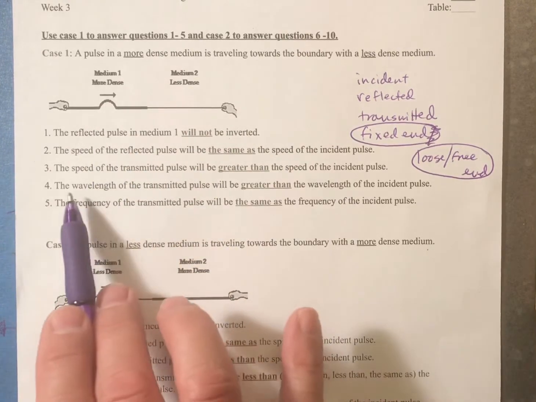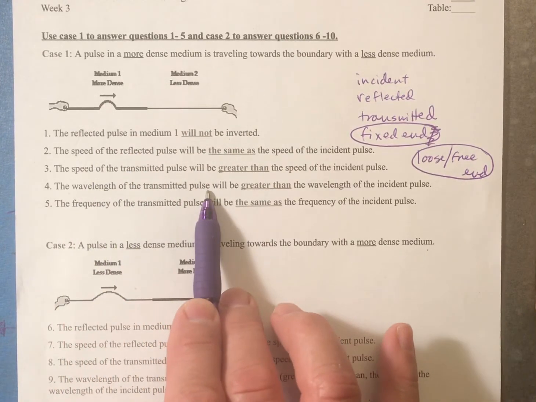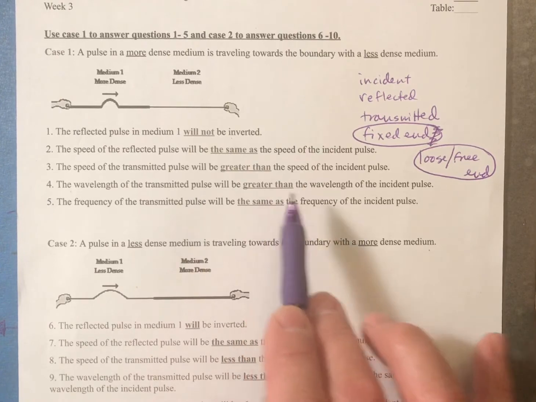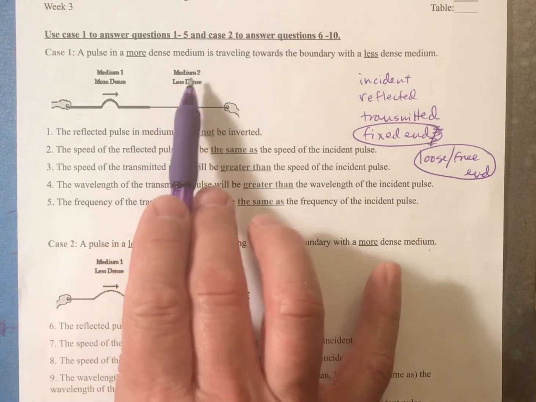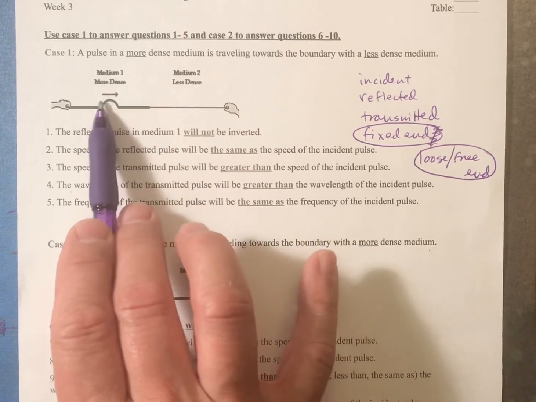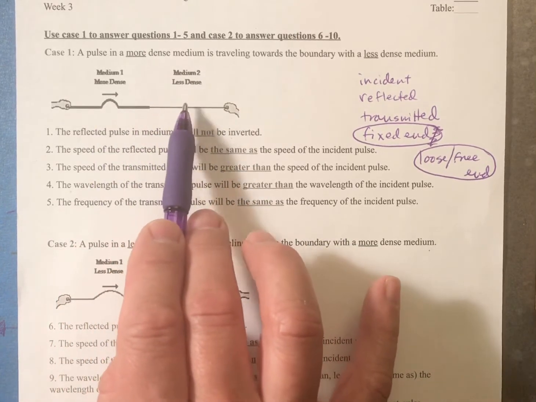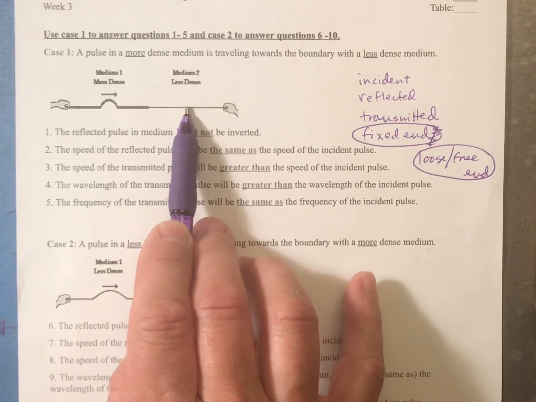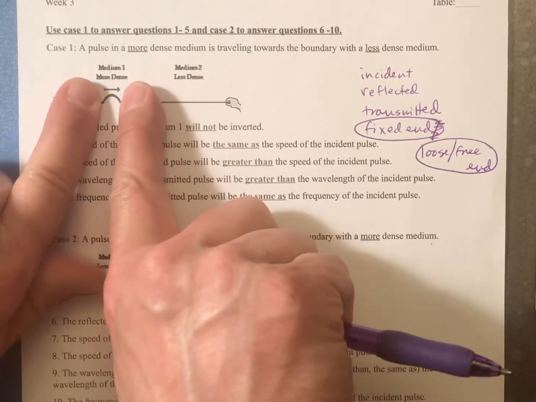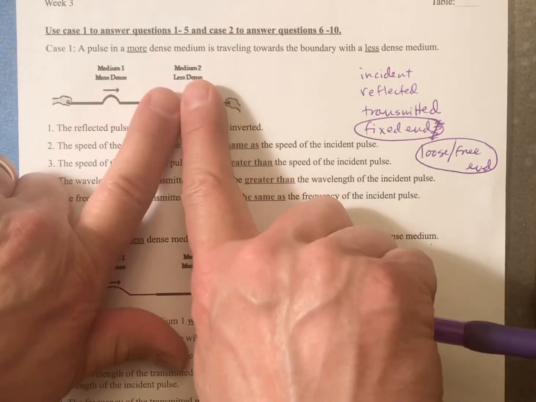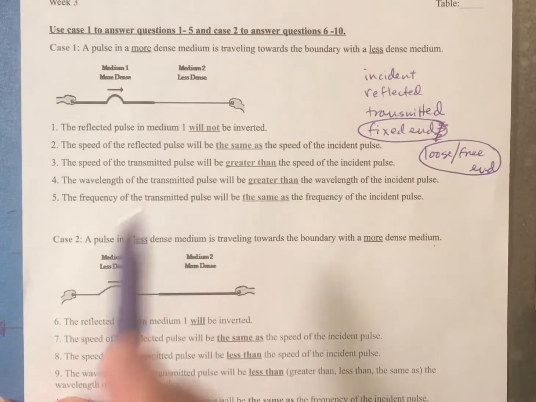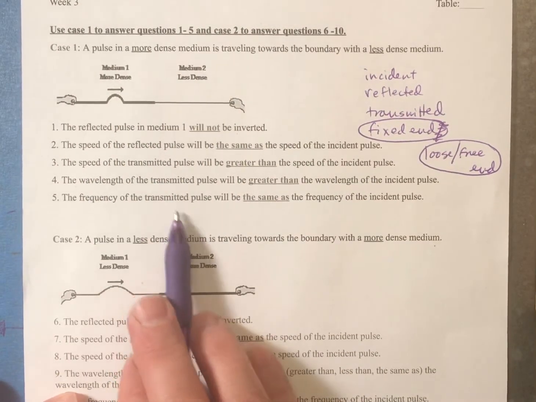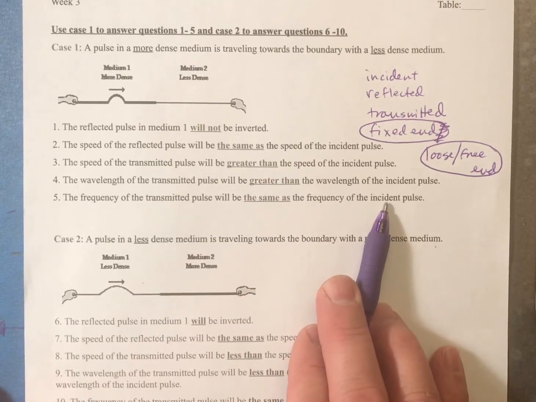Now the wavelength of the transmitted pulse will be greater than the wavelength of the incident pulse. Because this is less dense, whatever this wavelength is, this one is going to be longer. So if this is the wavelength here, over here it's going to be a bigger wavelength. Now the frequency of the transmitted pulse is going to be the same as the frequency of the incident pulse.